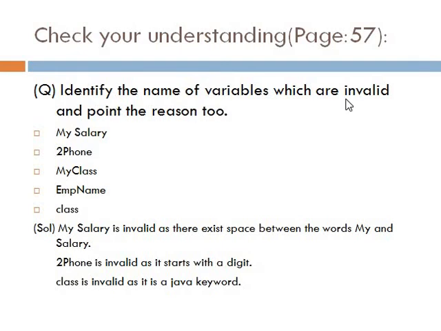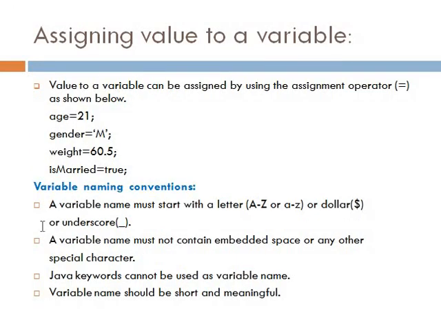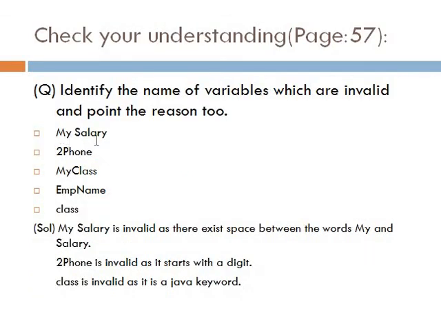Now as per the question, we have to identify the list of variables which are invalid out of these 5 options. Now see, the first variable, it's my salary. Now my salary is invalid because there exists a space between the words my and salary. It has been said that under the variable naming conventions, a variable name must not contain any embedded space in between. So this variable name, as it contains an embedded space between the words my and salary, is invalid.